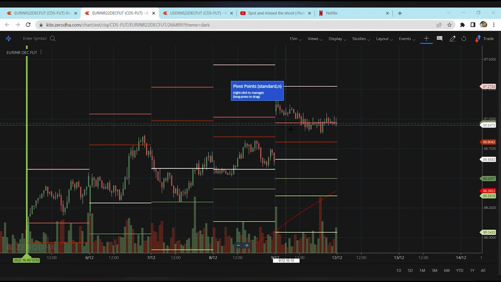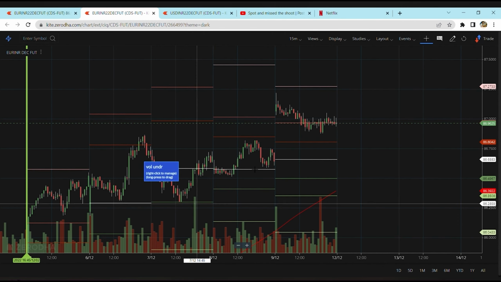Okay, let's do the math. 1 rupee in euro INR, which also has 1,000 quantities, you make 1,000 rupees at minimum. Bare minimum, and bare minimum you make 1 rupee in one lot of USD INR, 1,000 rupees, 2,000 rupees rounded off you are making approximately every week in USD INR with minimal investment, and then that adds up to 4,000 as well. Okay, so that's all.